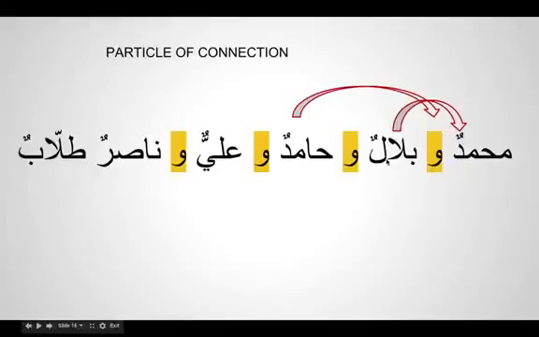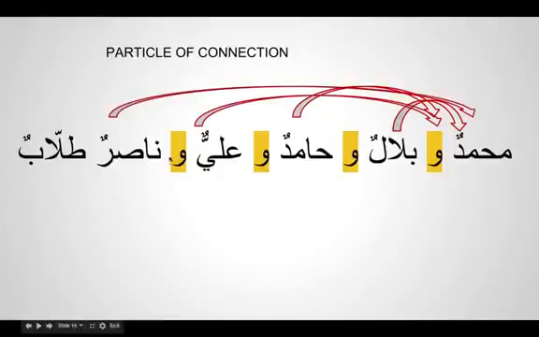So what is Bilalun, what is Hamidun, what is Ali? Bilalun is connected to Muhammad as a mubtada, because there is a "wa" here. Hamidun is connected to Muhammadun because there is a "wa" here, that is a mubtada. Aliyun, that is also mubtada because there is a "wa" here. Nasirun, that is also mubtada, becomes a noun here, "wa" here. So if you see the other word, there is no connection.